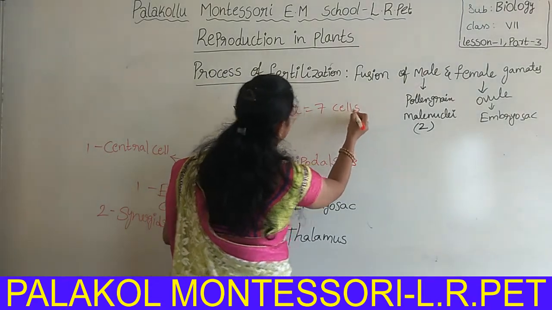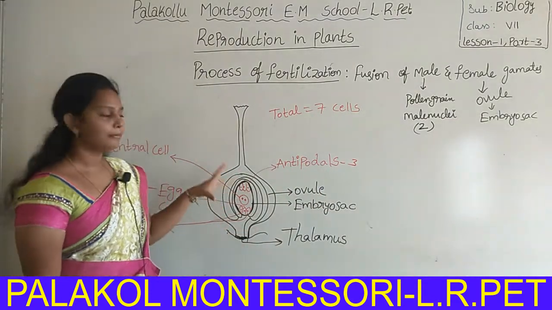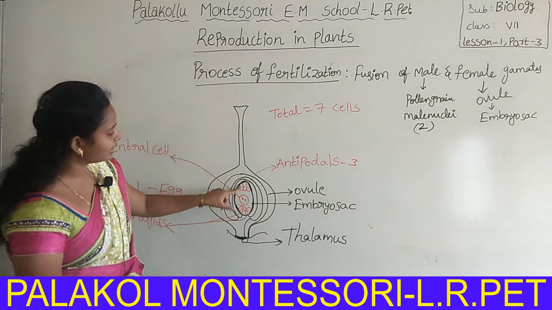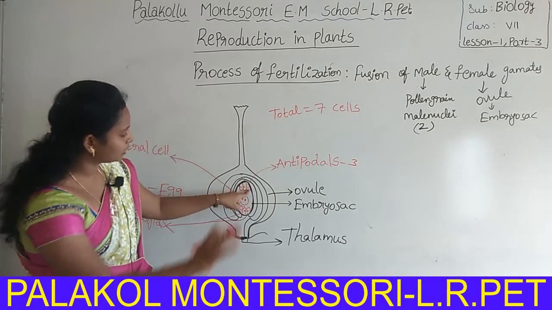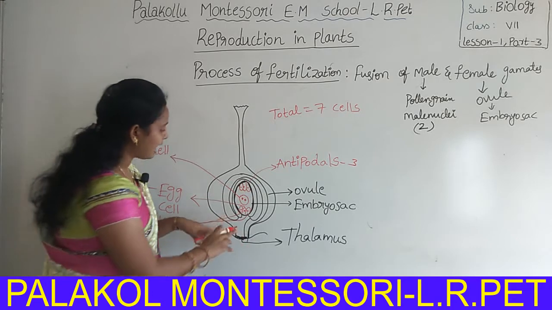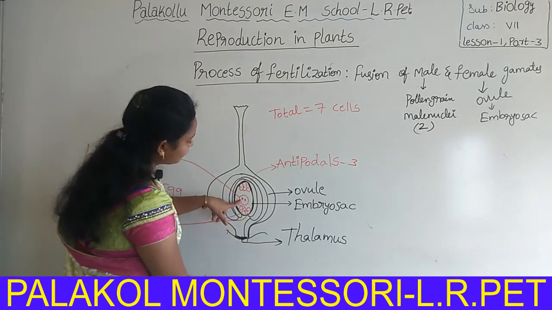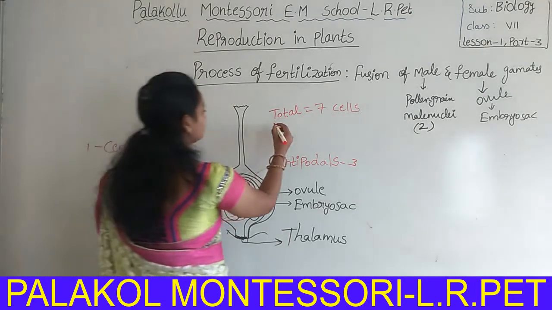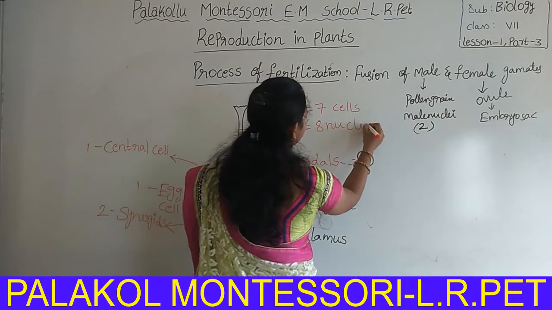Now you should count how many nuclei are present inside the cells. In this cell only one nucleus is present. 1, 2, 3 nuclei here, 4, 5, 6 nuclei up to here. But how many nuclei does the central cell have? 1 and 2. So 6 plus 2 is 8 nuclei.